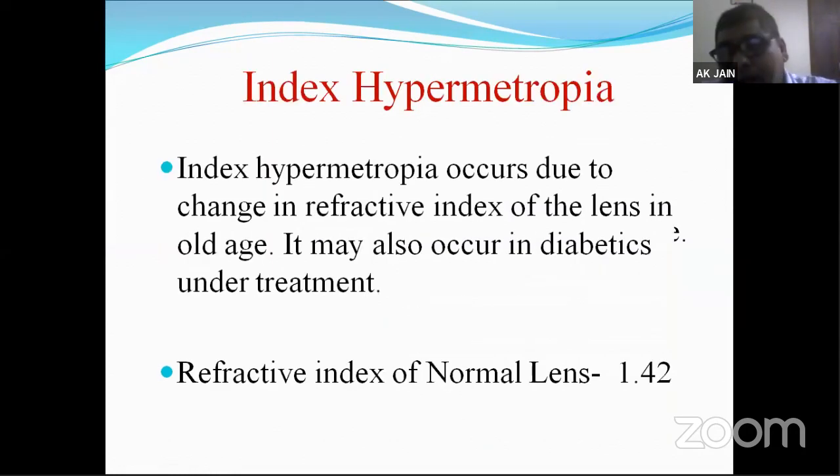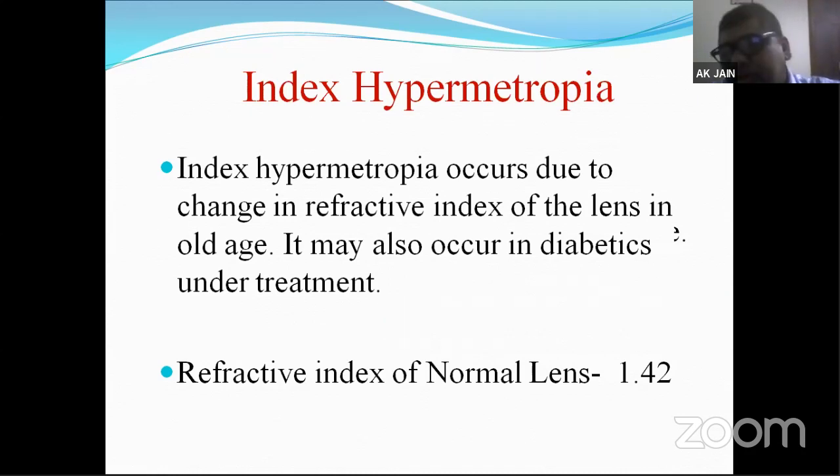What is index hypermetropia? Again, by the name, where there is a change in the refractive index. Index hypermetropia occurs due to change in the refractive index of the lens. The refractive index of cornea, we remember well, is homogeneous and remains constant unless it gets hydrated or there is some pathology induced.